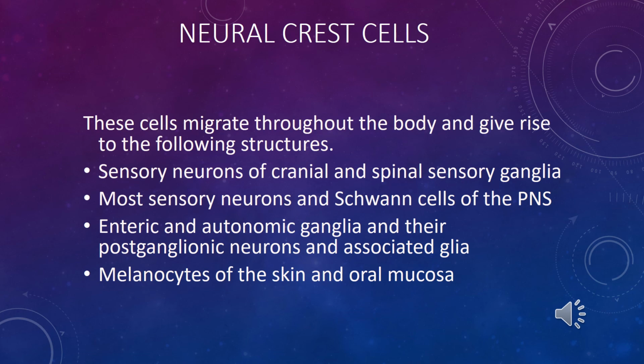Neural crest cells migrate and can form spinal sensory ganglia, specific sensory neurons which are included in the peripheral nervous system, autonomic ganglia, and melanocytes in skin and in other parts of the organism.